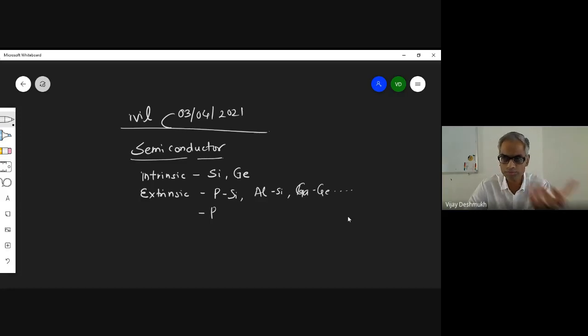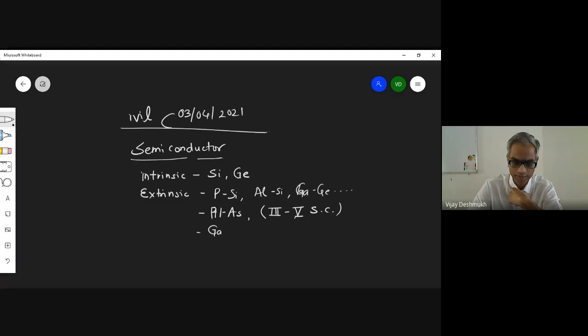And there are also some kinds of extrinsic semiconductor where silicon or germanium is not part of that system. For example, aluminum arsenide. Aluminum is from the third group and arsenic from the fifth group. Commonly these are called 3,5 elements, 3,5 semiconductors. For example, gallium arsenide and gallium phosphide.